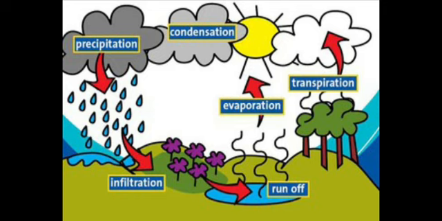Did you understand how clouds are formed? So whenever someone asks you how the clouds are formed, your answer should be: the water escaped into the sky by the process of evaporation and transpiration as vapors, reach the sky and start to cool down by the process of condensation, and this is how the clouds are formed.